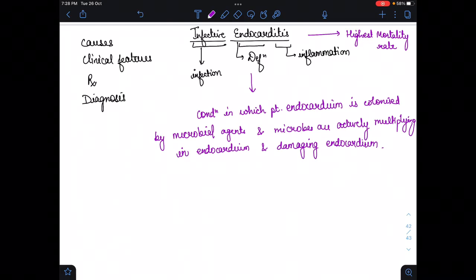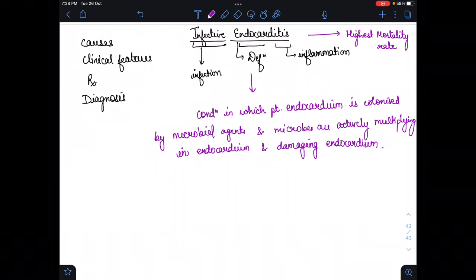So this is the definition of infective endocarditis: a condition in which the patient's endocardium is colonized by microbial agents like bacteria, viruses, or fungi, but mostly bacteria are the most common. Among bacteria, Staph aureus is the most common, and these microbes multiply there and further damage the endocardium.